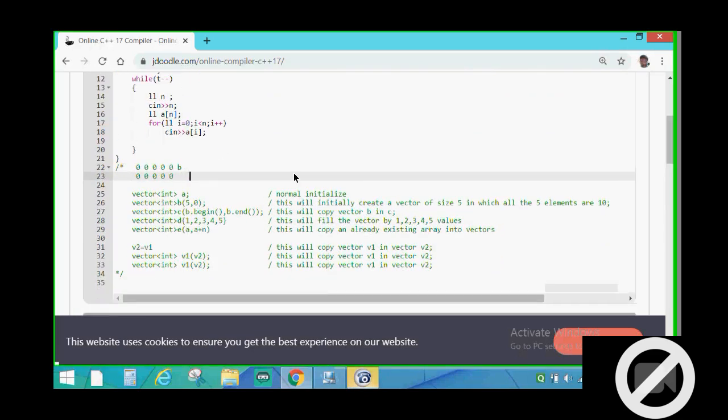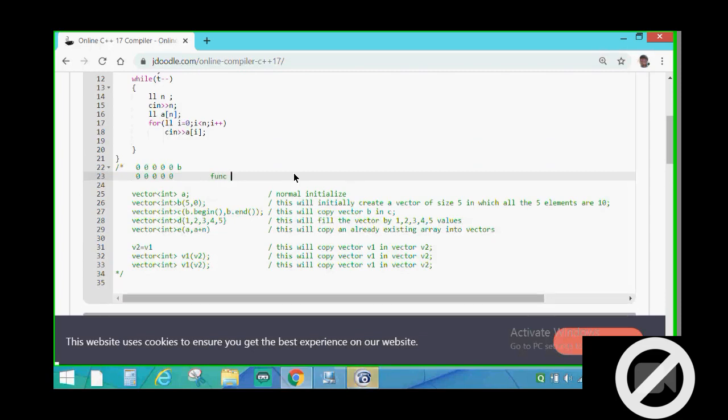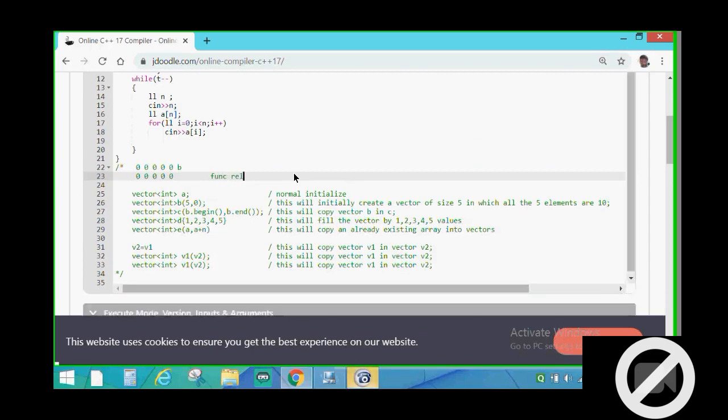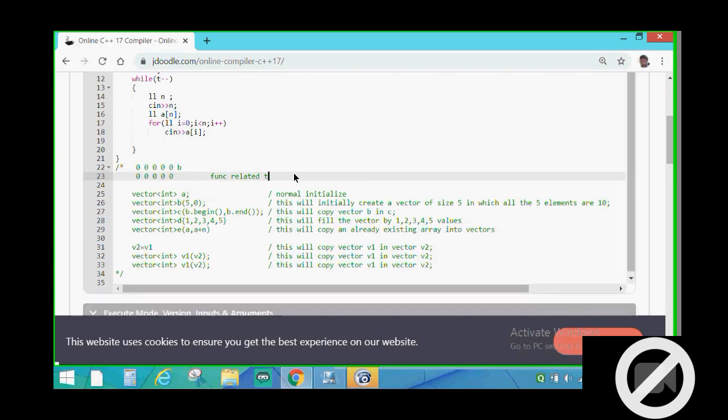And for using functions related to a class, we use the dot operator.